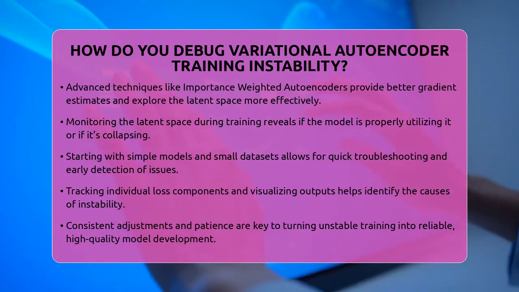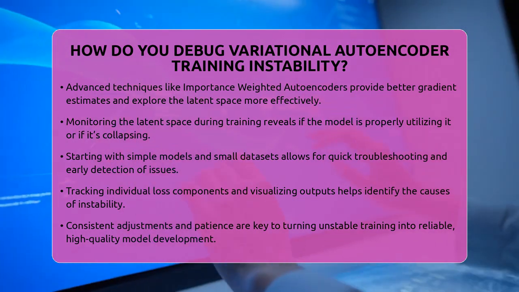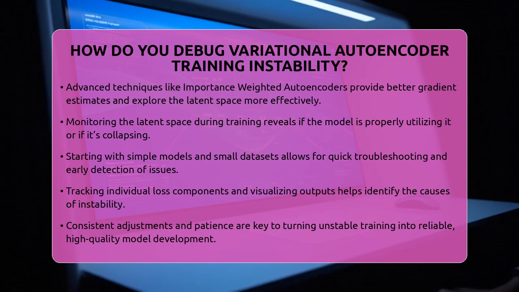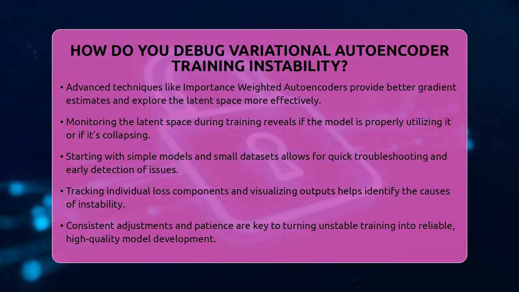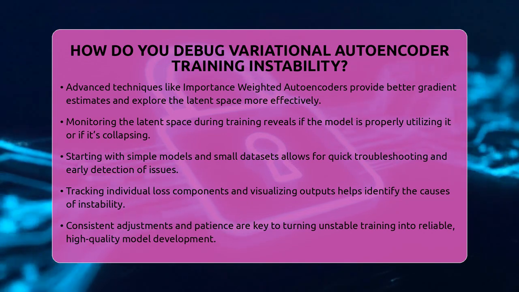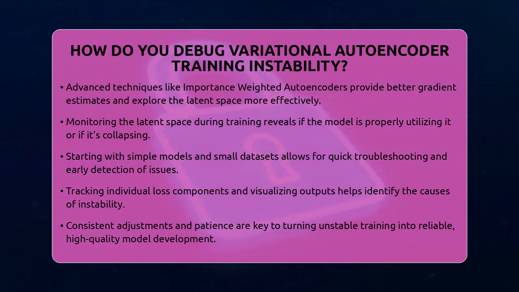Use small datasets or fewer training steps to quickly identify issues. Track the separate components of the loss to see which part is causing instability. Regularly visualize outputs and latent space embeddings to catch problems early.